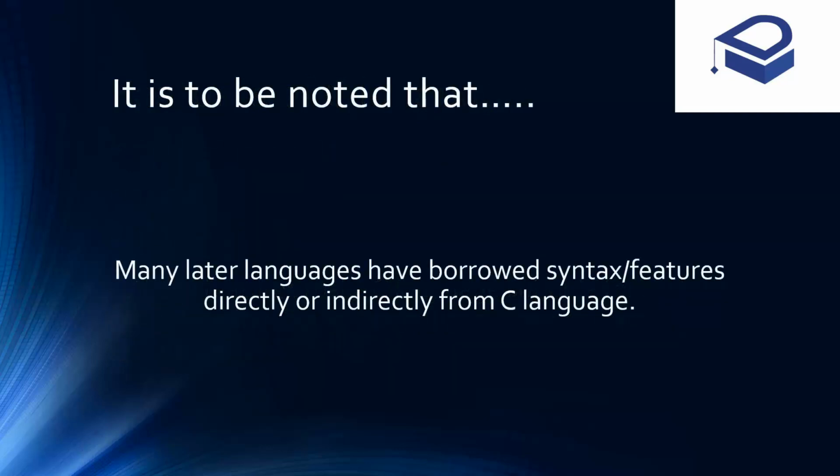And it is also to be noted that many later languages have borrowed syntax or features directly or indirectly from the C language. Let us take the example of JavaScript or Perl or PHP or MATLAB to some extent. Now in C language you can directly access the mouse, keyboard and such other ports of the computer using pointers. Similarly in Java, that this keyword does this. So this particular feature of Java we can say has been borrowed indirectly from the C language.